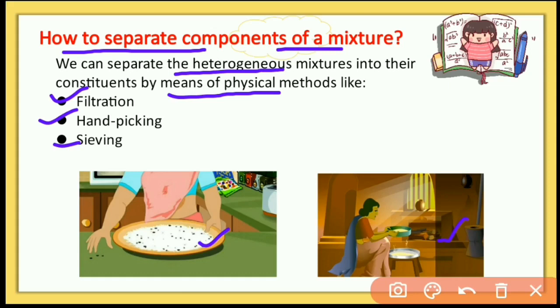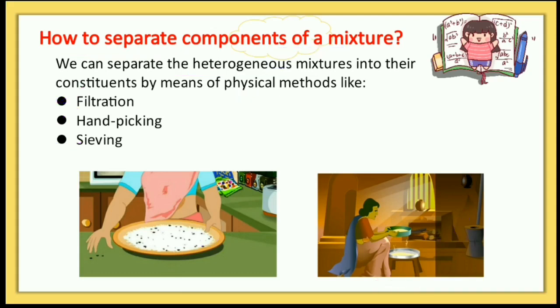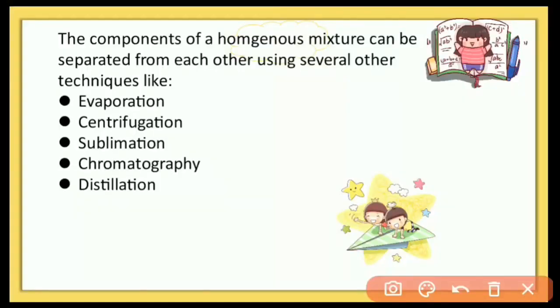But a homogeneous mixture we cannot separate by these simple physical methods; we use chemical methods for separating homogeneous mixtures. The homogeneous mixture can be separated using several techniques like evaporation, centrifugation, sublimation, chromatography and the distillation process. We will discuss all these processes one by one with suitable examples. Let's see.